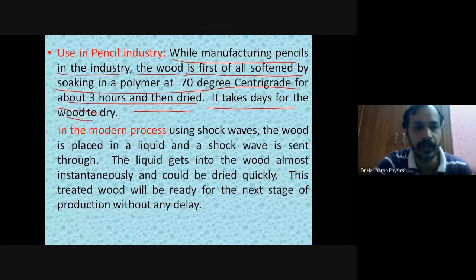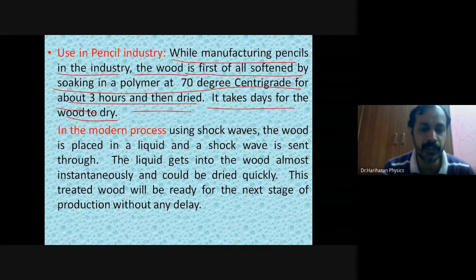Now the next question is, how can we push this polymer instantaneously inside the wood, and also how can we dry the wood quickly? That is the question. Therefore, in the modern process, what happens? In the modern process, shock waves are used. Using shock waves means what?